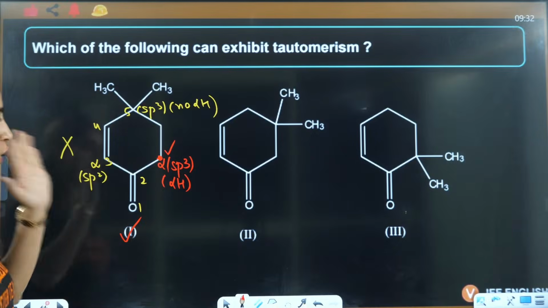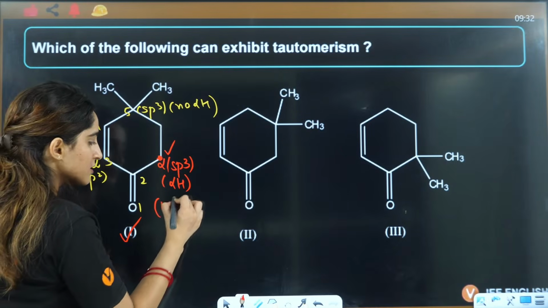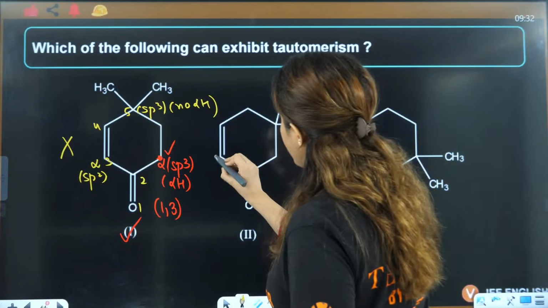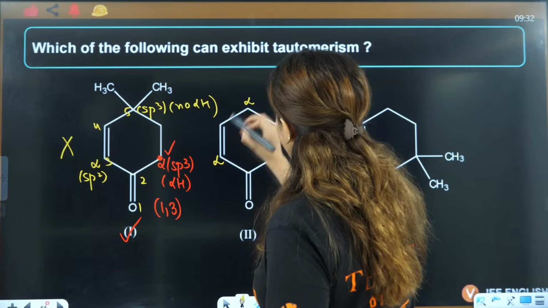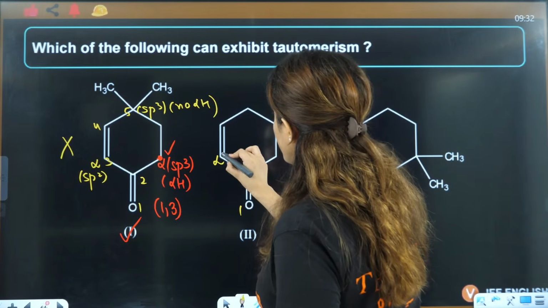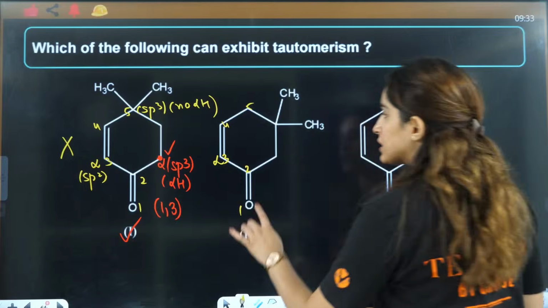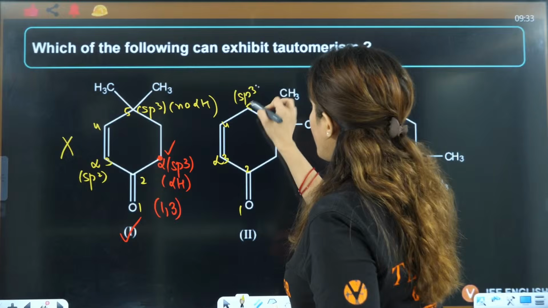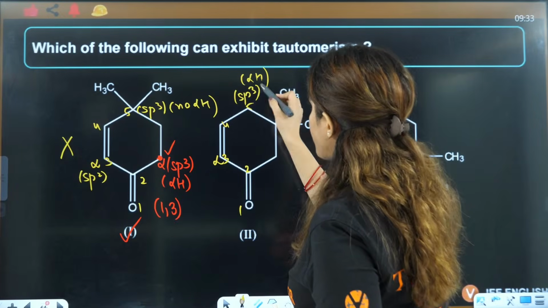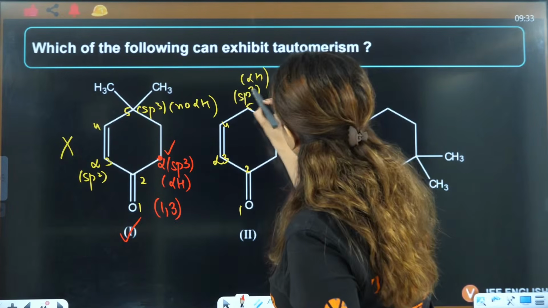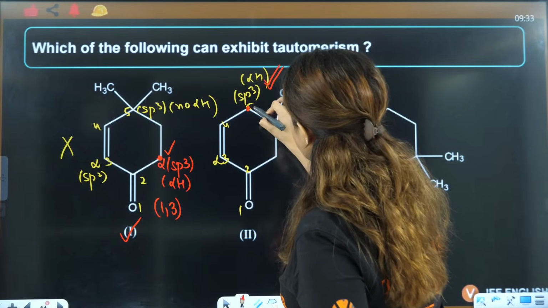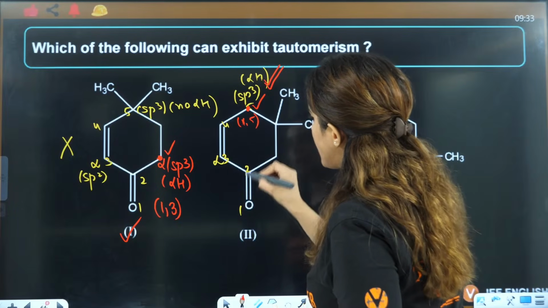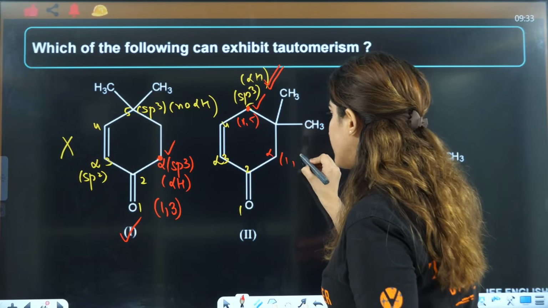From this side, it will not show. From this side, it will show by 1, 3 system. Okay? Here also, this is alpha, this is again alpha, this is 1, 2, 3, 4, 5. If your third carbon is sp2, fifth is sp3 with alpha hydrogen, so it will show tautomerism by 1, 5 system. Here it will show by 1, 3 system.